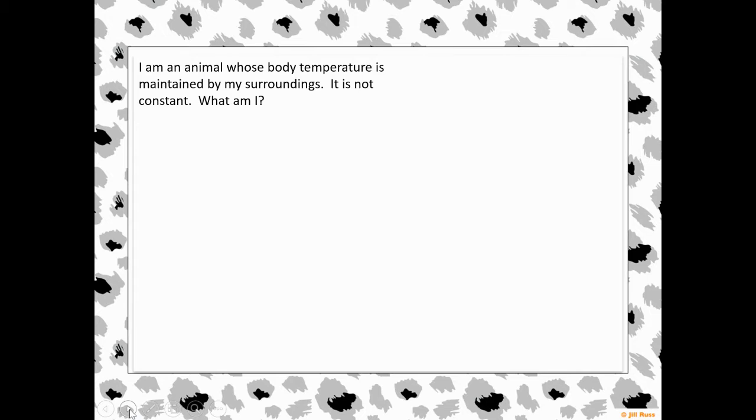I am an animal whose body temperature is maintained by my surroundings. It is not constant. What am I? What is that called when an animal has to maintain its body temperature by its outside surroundings? You should say a cold-blooded animal. Remember, cold-blooded means their body temperature changes with their surroundings.